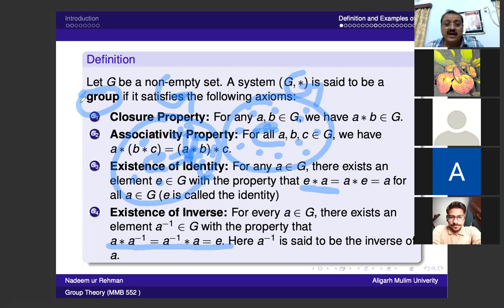So the group that satisfies all the properties of these four properties, G1, G2, G3, and G4. If it satisfies these four properties, then we can say that this is a group. Now, the other way we can define this is a group G, and if the binary operation satisfies three properties.